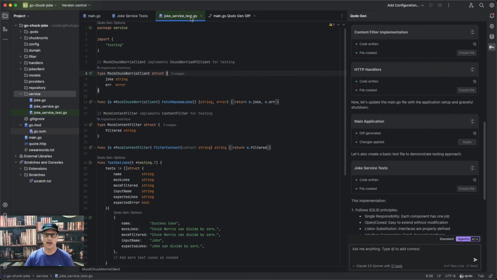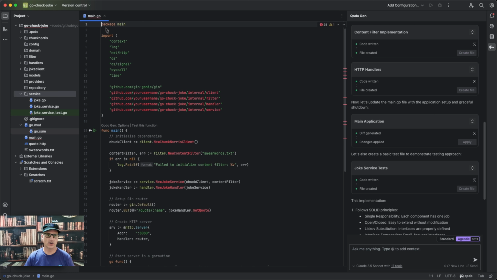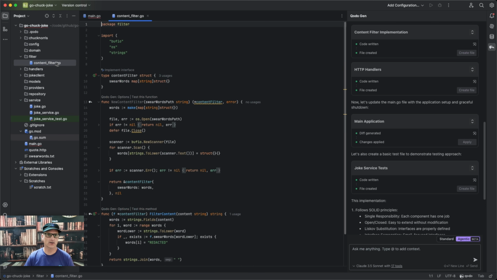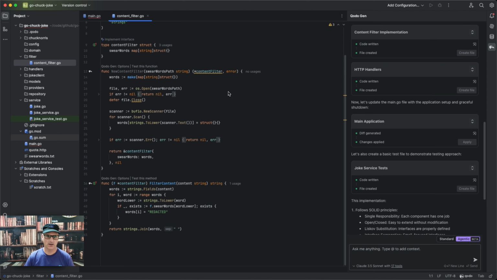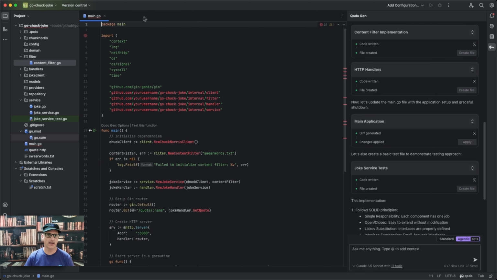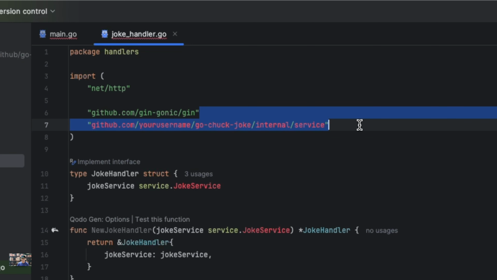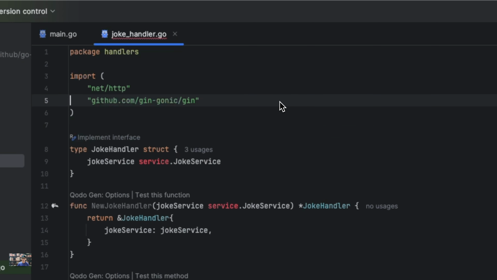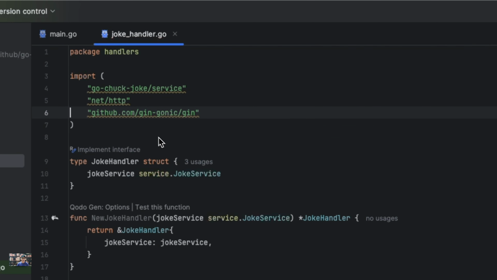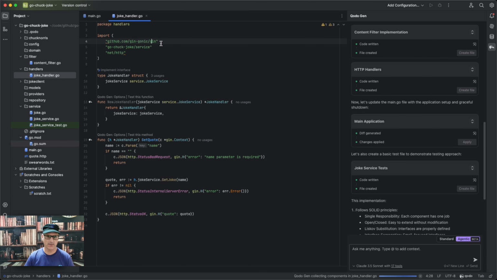So let's have all of that done and start off by going through the actual classes that are created. We have the content filter that's in filter, and we can review this quickly, see that it's what we like, and go to handlers. Again, you're in the driver's seat. Iterate over this. You can ask other questions. For the sake of the video, I'm not going to keep on iterating unless we get some errors.